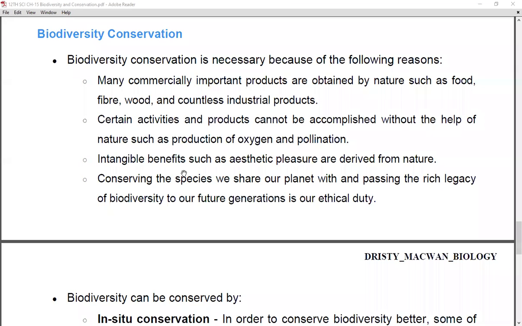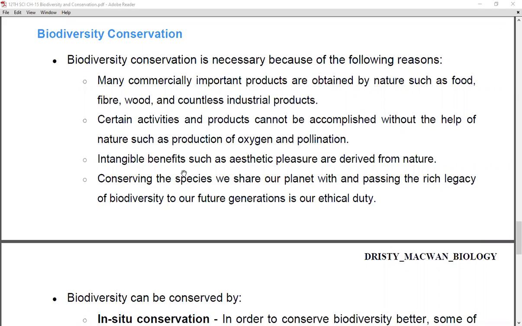Third is the intangible benefits, such as aesthetic pleasure derived from nature. Now you know that whenever you feel depressed or something, you feel like going alone to a place where proper nature is there. So there are so many benefits of aesthetic pleasure also, which are derived from nature.